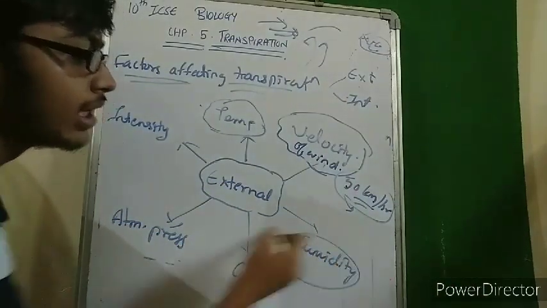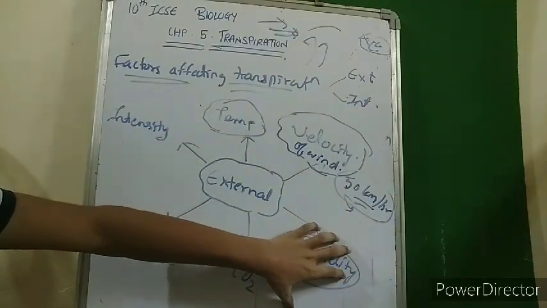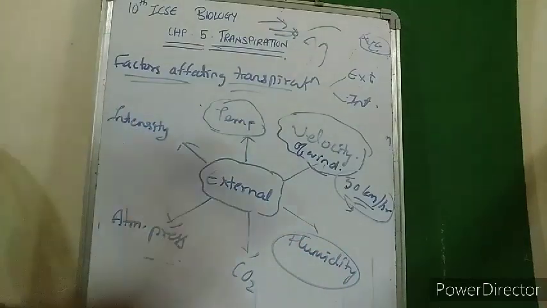Third is humidity. Basically, humidity is the amount of water vapor or moisture in the atmosphere. If the humidity content is very high in the atmosphere, the atmosphere won't feel any need for accumulation of more water vapor. The atmosphere won't want more water in it. So what does transpiration give? It gives water vapor to the atmosphere. So if there is already more water vapor or moisture, it would inhibit transpiration. So increased humidity will inhibit or decrease transpiration.